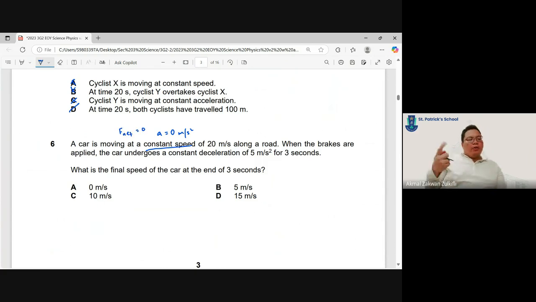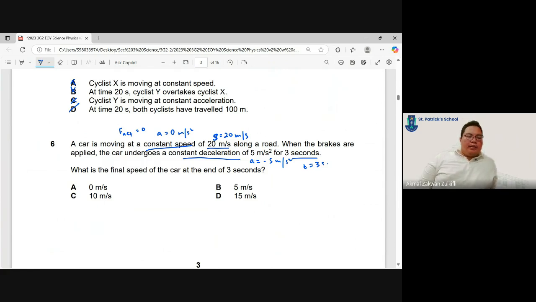Let's continue reading. Constant speed of 20 meters per second along a road. So the speed of the car is 20, or you can put S equals 20 meters per second. When the brakes are applied, constant deceleration of 5 meters per second squared, so a equals negative 5 meters per second squared, for 3 seconds, t equals 3 seconds. What is the final speed of the car at the end of 3 seconds?